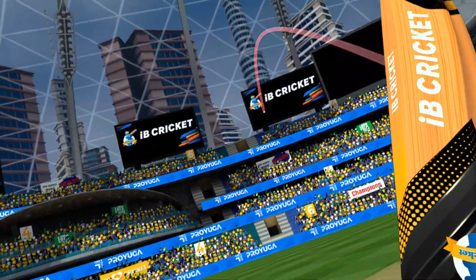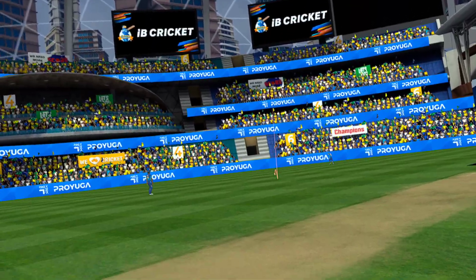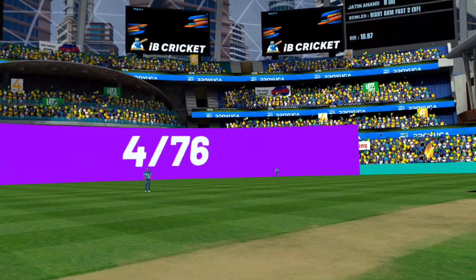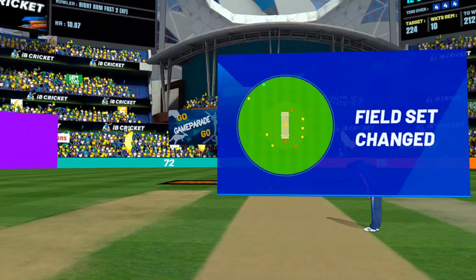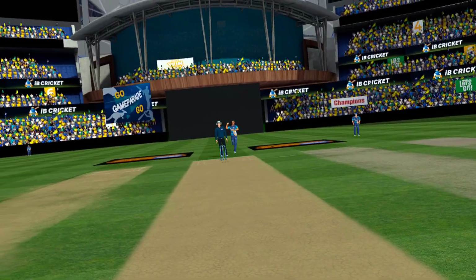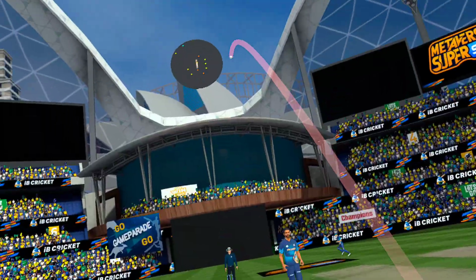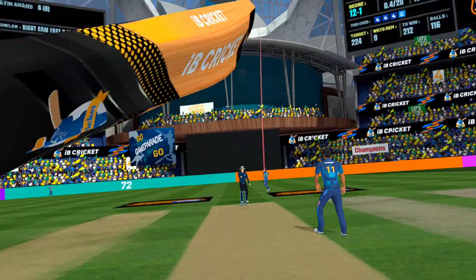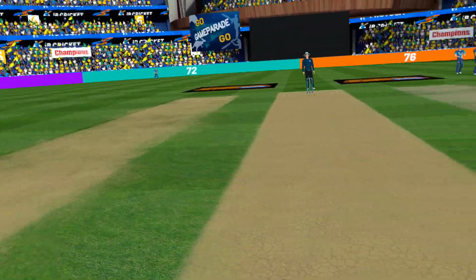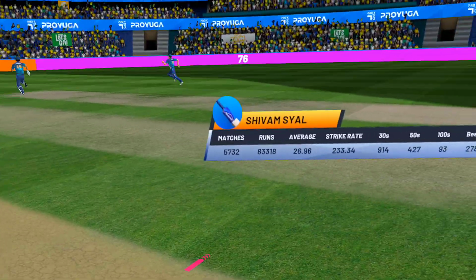It's up in the air. Three fours off the last three deliveries. There's a field change. Fielders being moved around. That's gone in the air. Good catch by the fielder. Batsman's streak with the bat comes to an end after a score of 12.